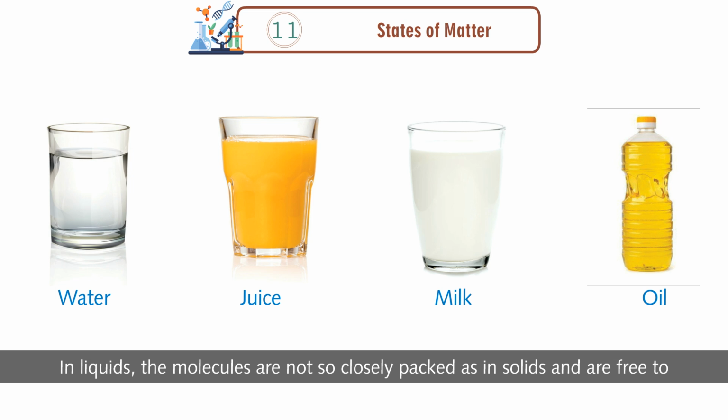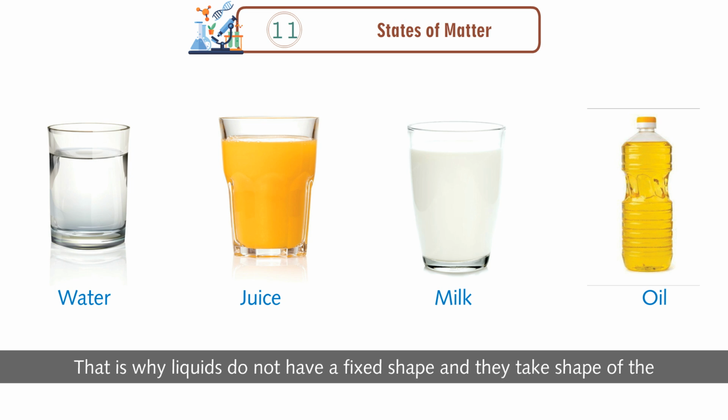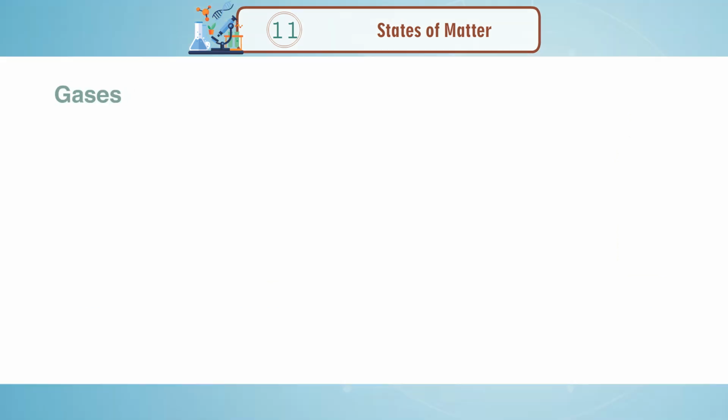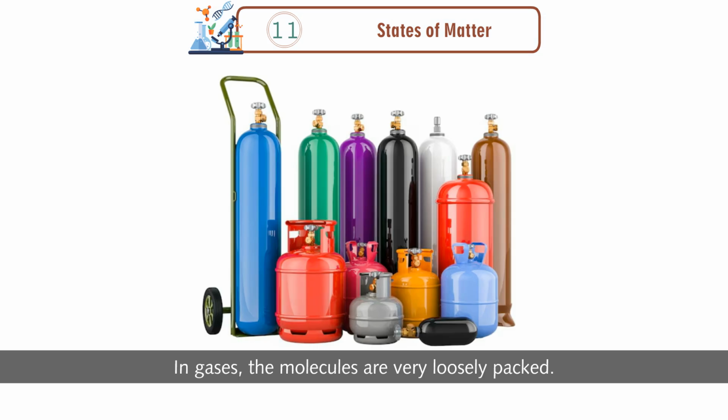Liquid. In liquids, the molecules are not so closely packed as in solids and are free to move about. That is why liquids do not have a fixed shape and they take the shape of the container in which they are kept. Water, juice, oil, milk, etc. are liquids.